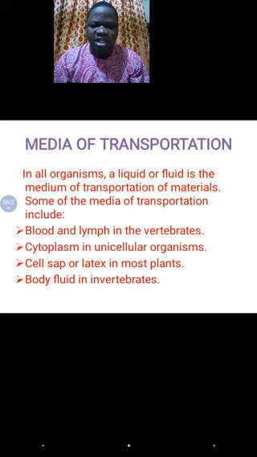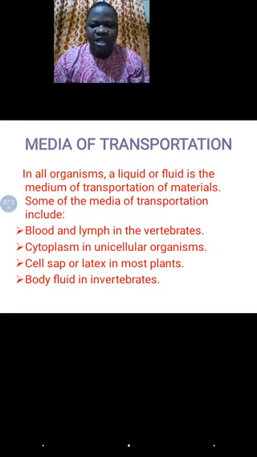Then cytoplasm is useful in unicellular organisms. When you talk about unicellular organisms, you talk about organisms like amoeba, like paramecium, like chlamydomonas. All these organisms only make use of diffusion, as I've said earlier. So the cytoplasm, which is a jelly-like structure inside the cell, is used as a transport medium.